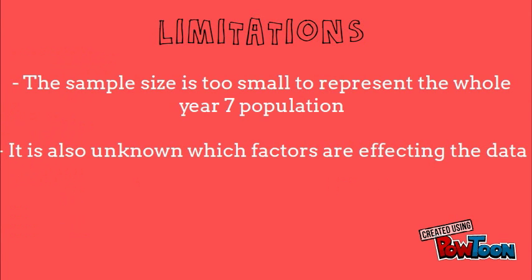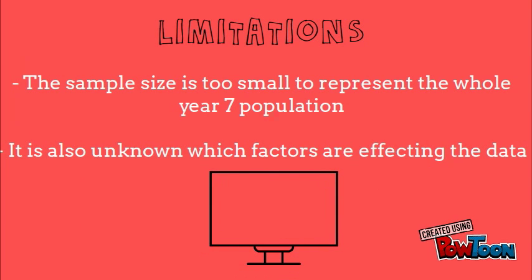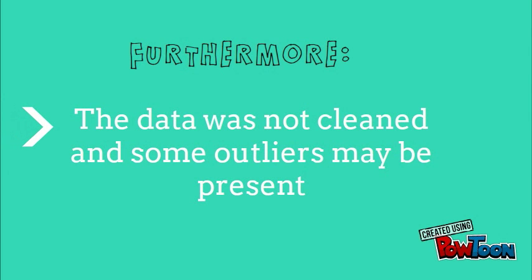These include the sample size chosen is too small to represent the whole Year 7 population, and there are many factors which could have contributed to patterns in the data. These include students not owning a television. Furthermore, the data was not cleaned and therefore some outliers may be present.